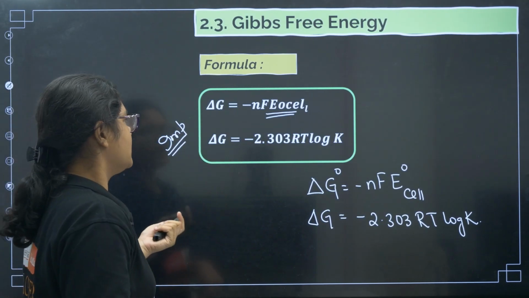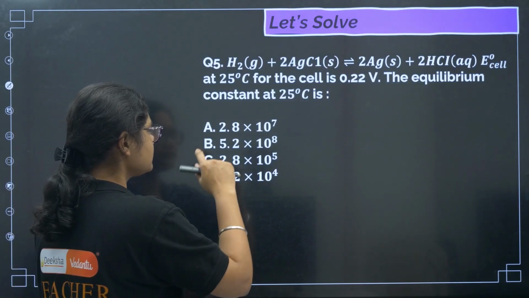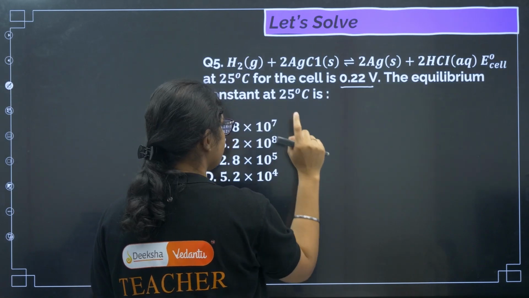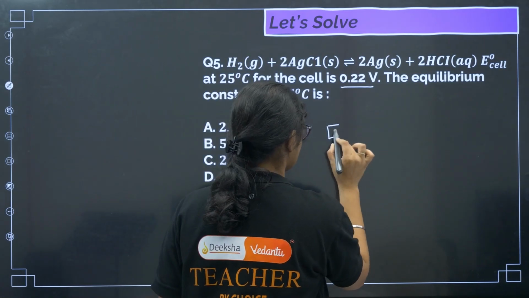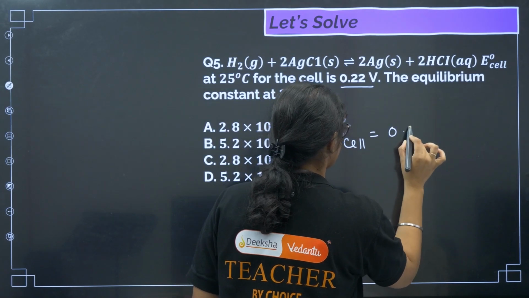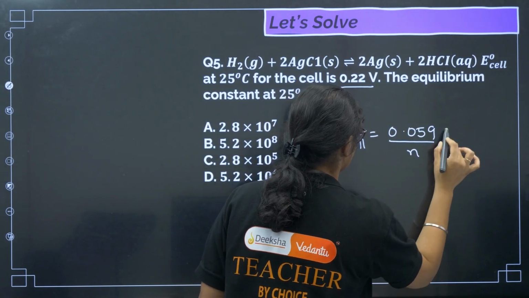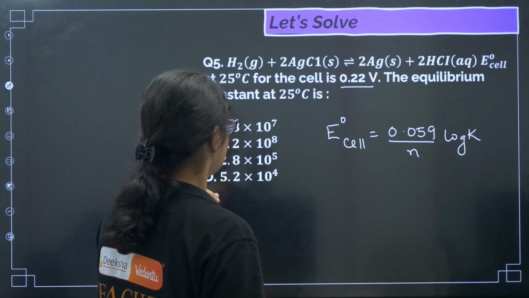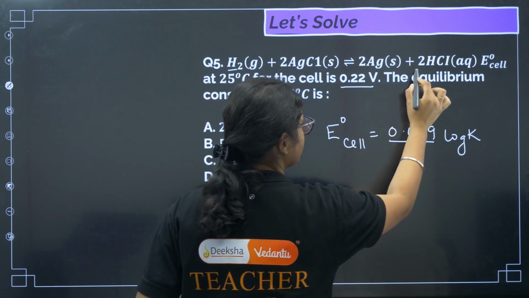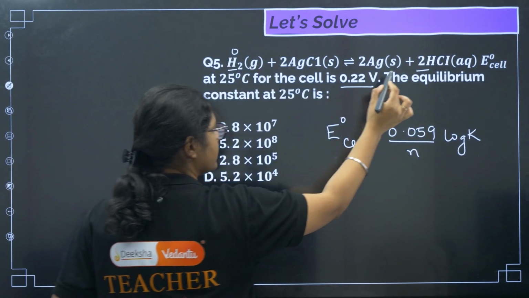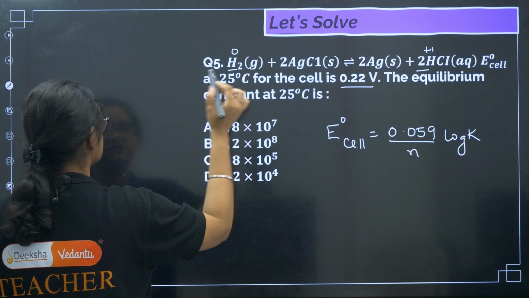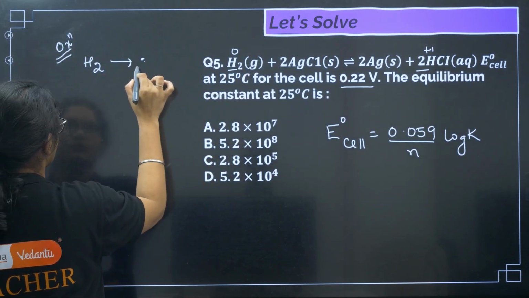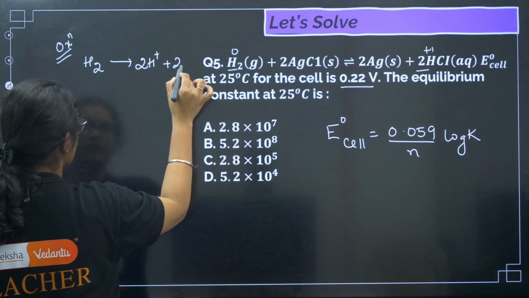Now let us do some questions here. One cell is given with the H2 electrode, and E naught of the cell is given to you. You need to calculate the equilibrium constant. So what's the relation? We know E naught of the cell is equal to 0.059 by n log of K. This is the formula. Now you see how many electrons are involved here. H2 is getting converted to H plus; here it is 0 and here it is plus 1. So how can I write the oxidation part? Oxidation reaction: H2 is getting converted to 2H plus by the loss of 2 electrons.